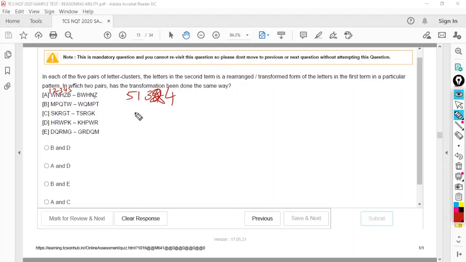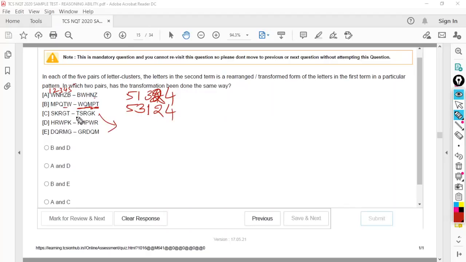This is the transformation in first. Second, in the second, W is 5th one, Q is third one, M is first one, P is second one, and T is 4th one. So are these two same?